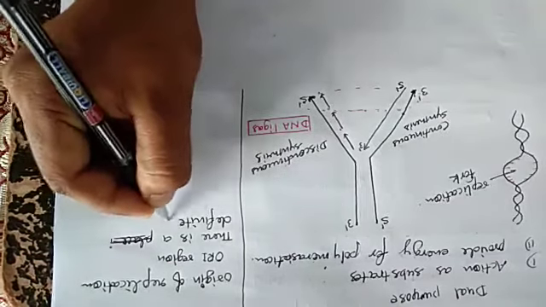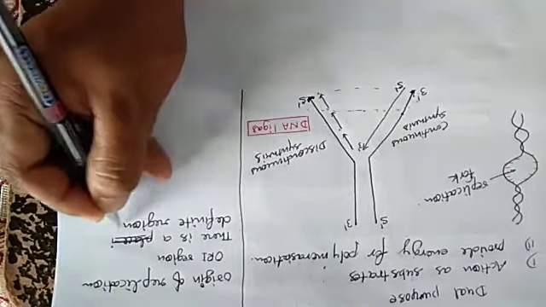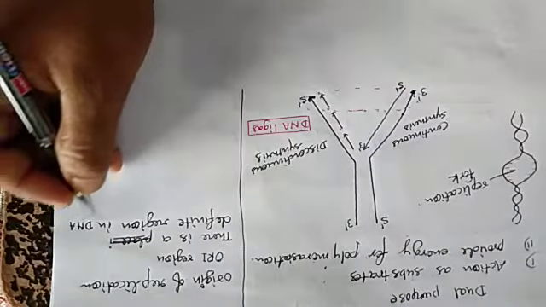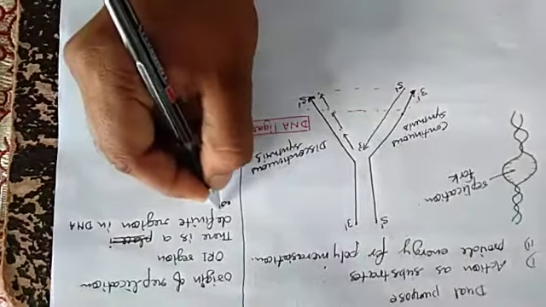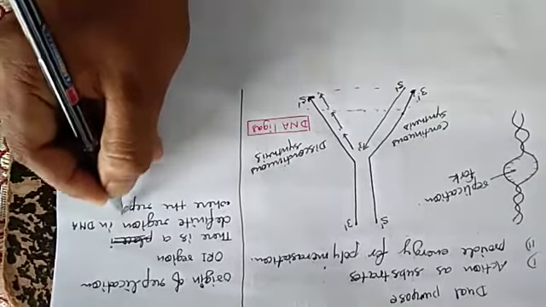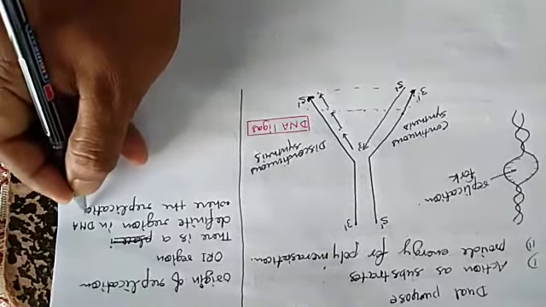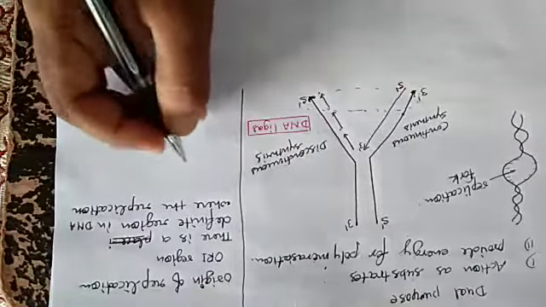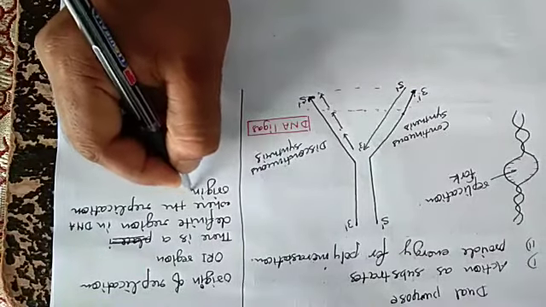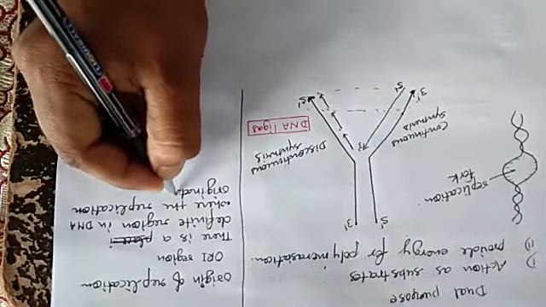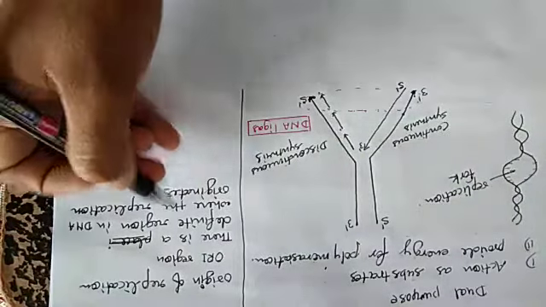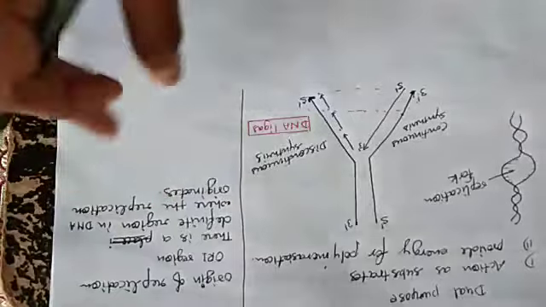There is a definite region in DNA where the replication originates, and in short form it is known as the ORI region.